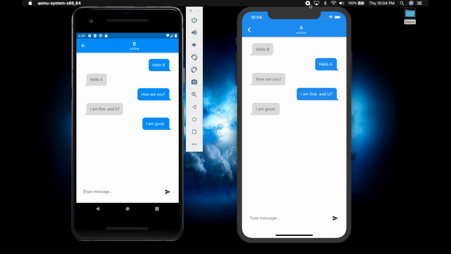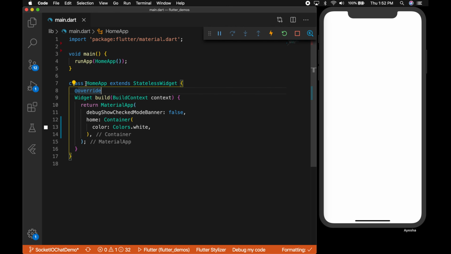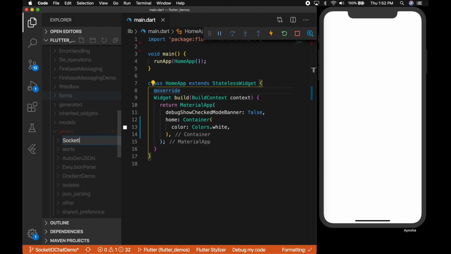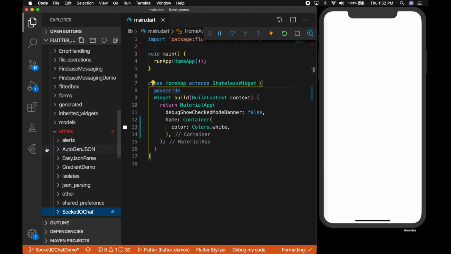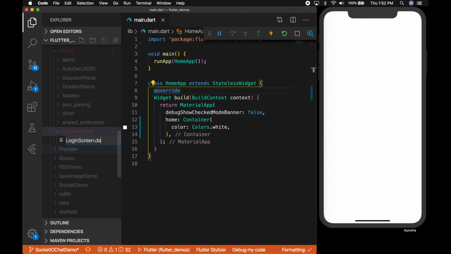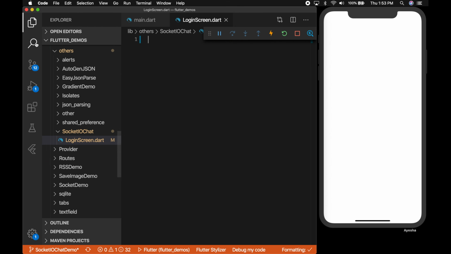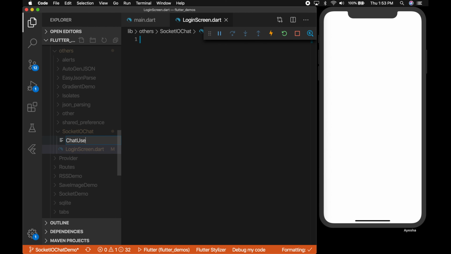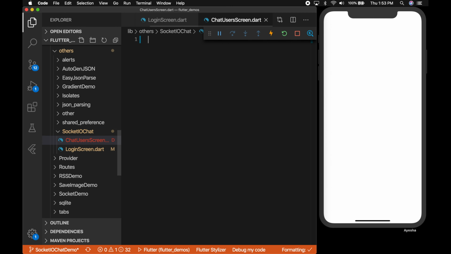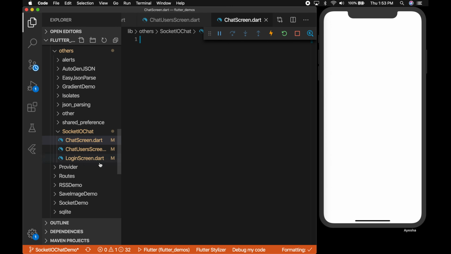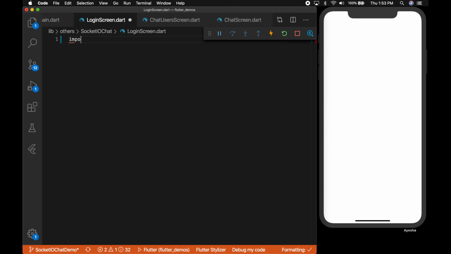Okay, so let's start. This is my main.dart file where I have an empty container set as home. Now I'm going to create a folder and name it Socket.io chat, and a new file, login screen. So we'll be creating a login screen first. We'll build the UI first and then we will do the functionality. We will need a chat user screen and a chat screen. So let's create the login screen.